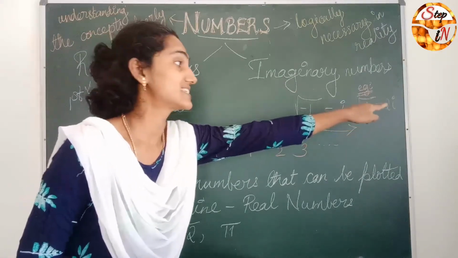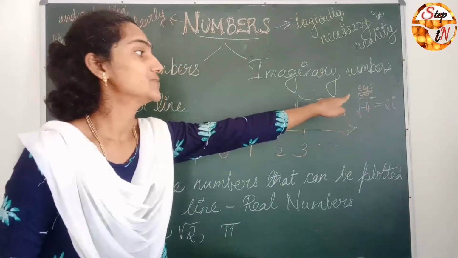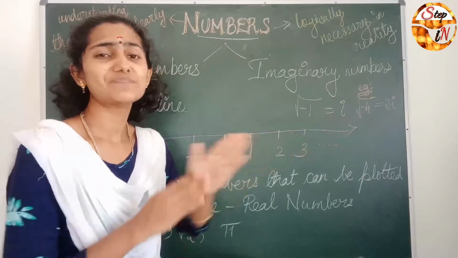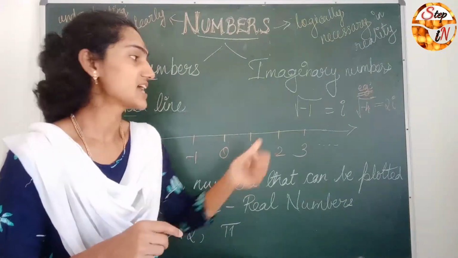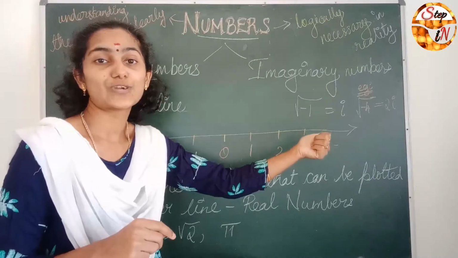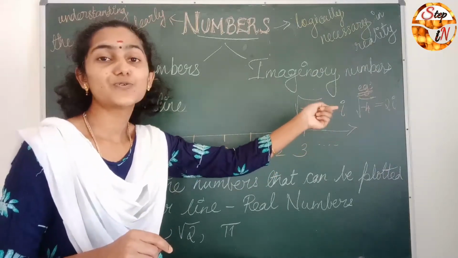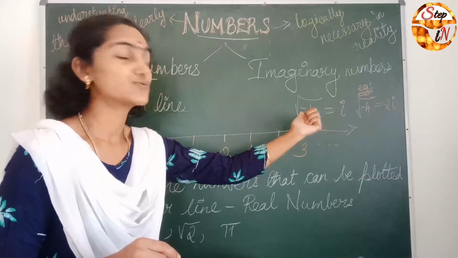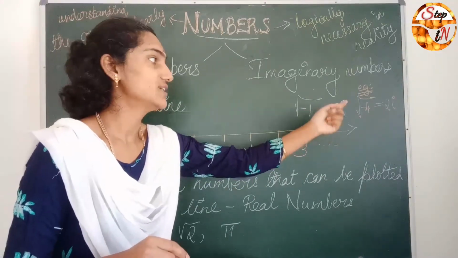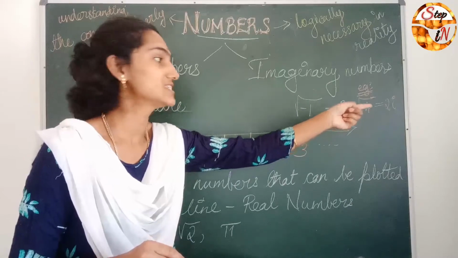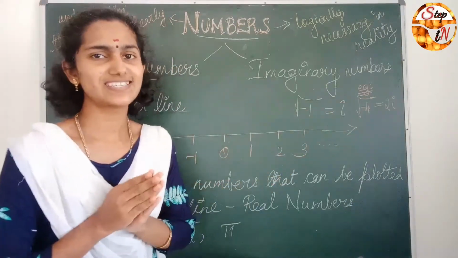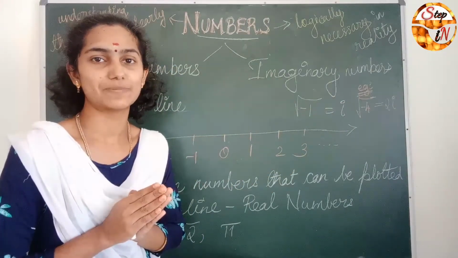We get 2i. That is, root of -4 can be split into root 4 times root of -1. We know root 4 is 2 and root of -1 is i. So root of -4 is 2i.